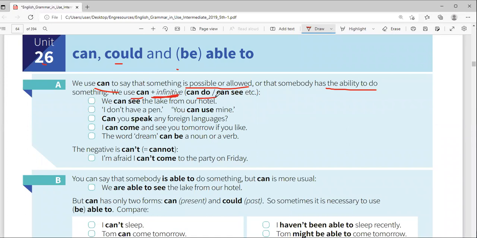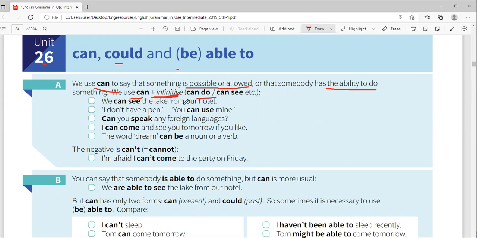You see, I can do. Don't say I can did this work. I can done? No. I can does? No. Only do. We use the simple verb, which is called the infinitive. I can see. So we can see the lake from a hotel.